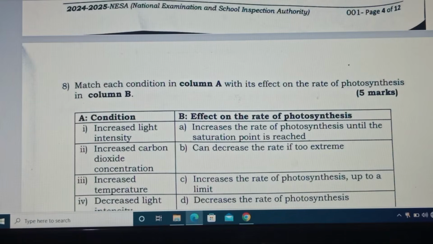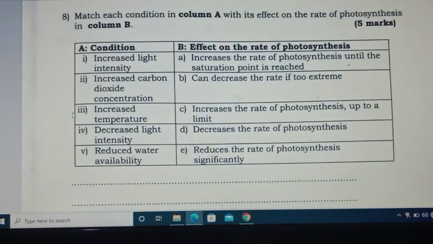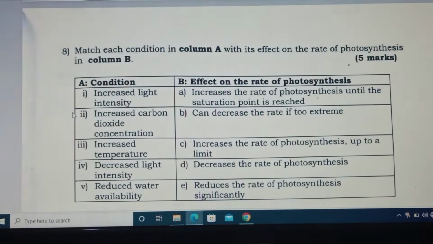When you say photosynthesis, that's the process by which green plants make their own food. So the conditions of photosynthesis are light, carbon dioxide, temperature, and even water. So we have the condition or factor and you have the effect.